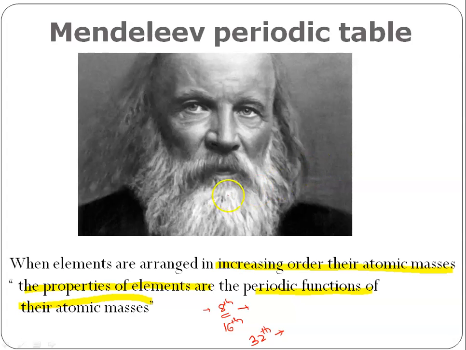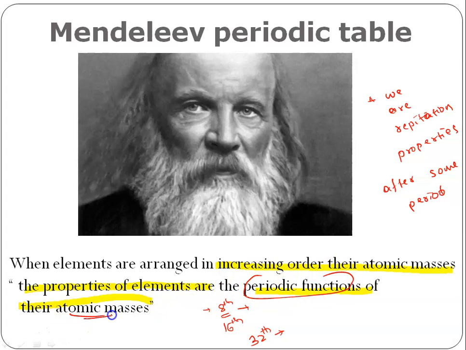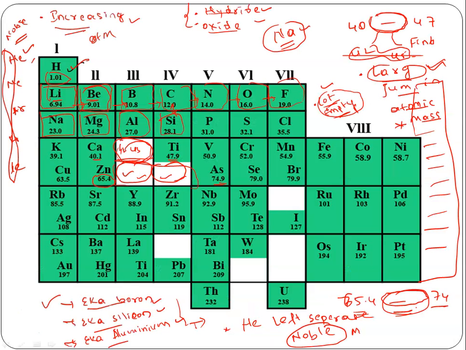So we are seeing repetition in the properties of an element after some period. Because of that only he used the term periodic functions of their atomic masses. If you see this table, you can easily find out.